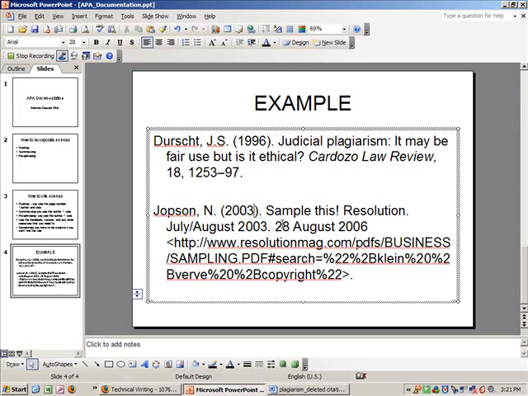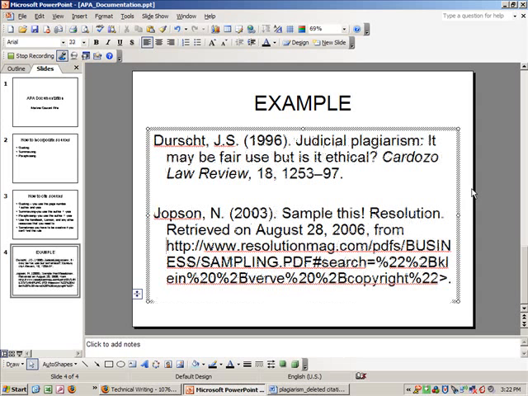And this is the retrieval date. So for MLA, you put it in carets and you do it like this. For APA, you say retrieved on, and this would be August 28th, 2006, from, and then you get rid of these carets for APA.